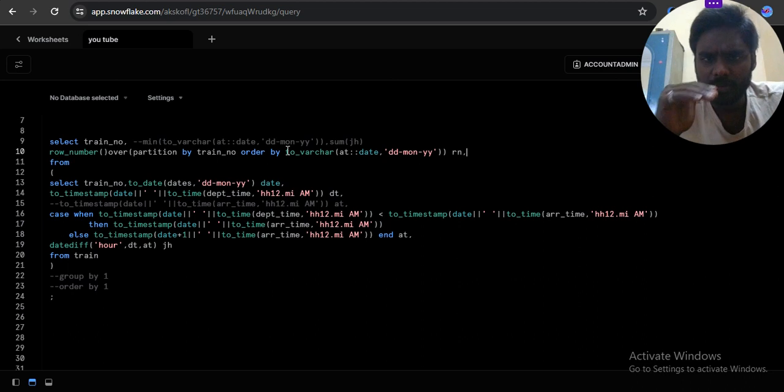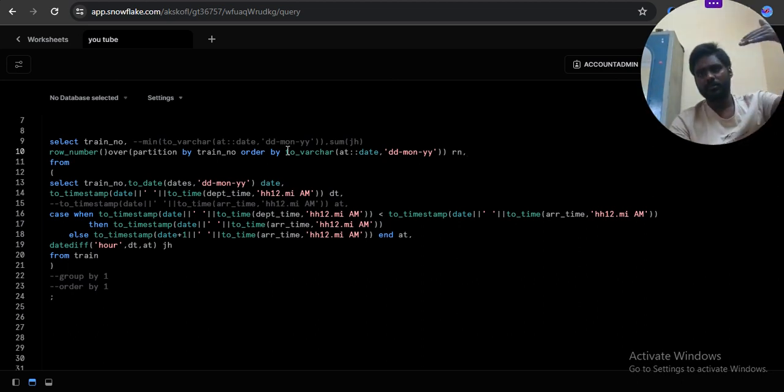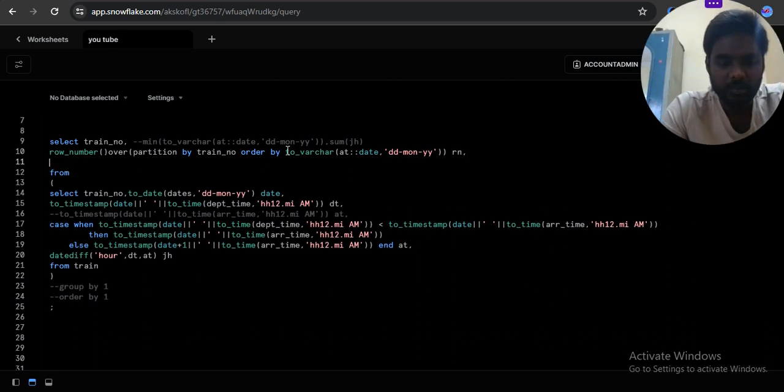I want up to the minimum, meaning the sum of the preceding ones plus the next one. Sum of journey hour. Journey hour is already declared internally. So I want journey hour over.